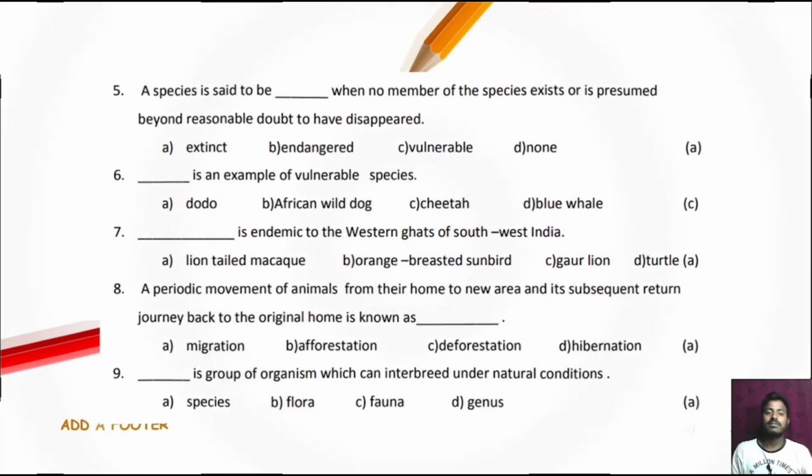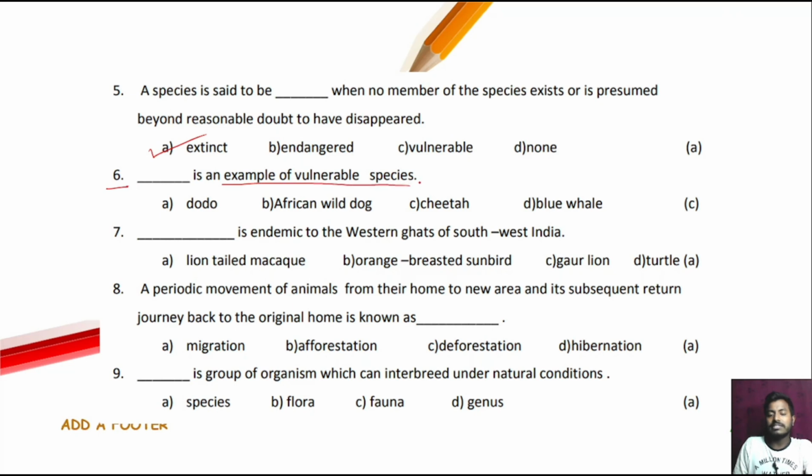Next question. A species is said to be dash when no member of the species exists and it is presumed beyond reasonable doubt to have disappeared, known as extinct. Next question, question number 6. Dash is an example of the vulnerable species. The option number C is the correct answer, that is cheetah.